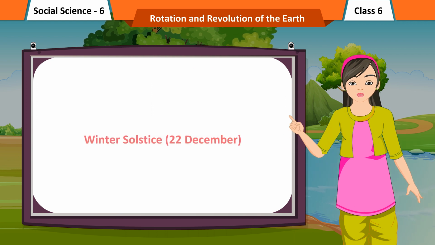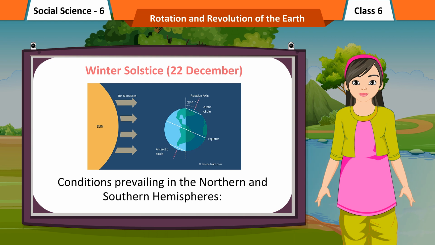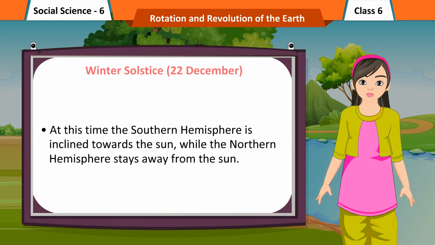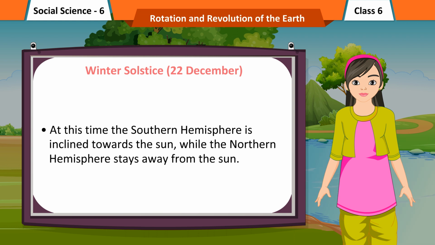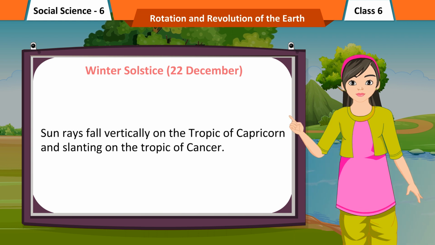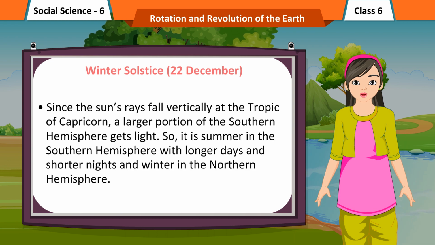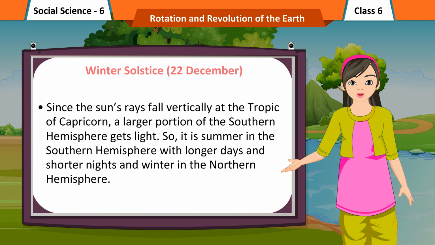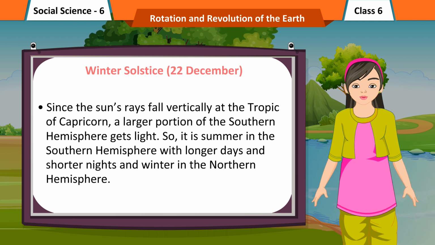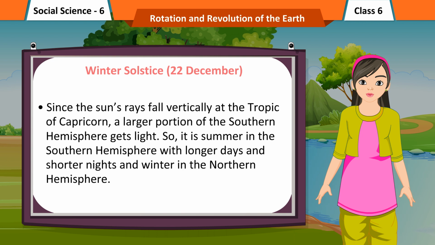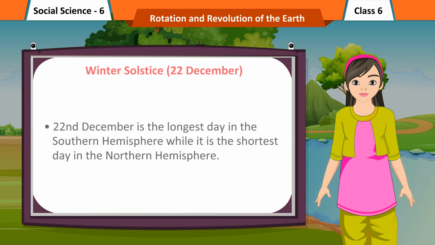Winter solstice, 22nd December. Conditions prevailing in the northern and southern hemispheres. At this time the southern hemisphere is inclined towards the Sun, while the northern hemisphere stays away from the Sun. Sun rays fall vertically on the Tropic of Capricorn and slanting on the Tropic of Cancer. Since the Sun's rays fall vertically at the Tropic of Capricorn, a larger portion of the southern hemisphere gets light. So, it is summer in the southern hemisphere with longer days and shorter nights and winter in the northern hemisphere.